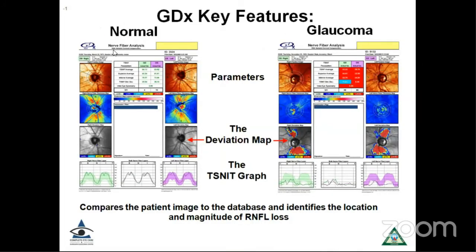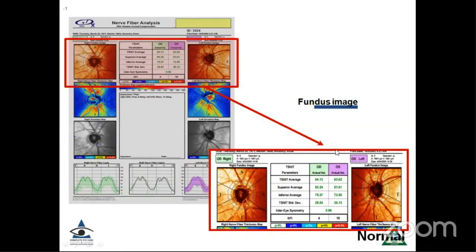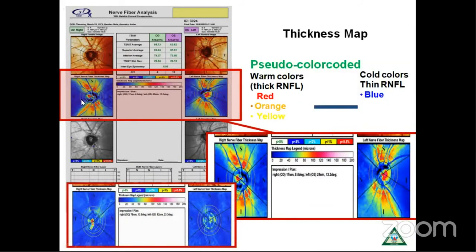Now, when we look at the GDX machine, this is how a GDX printout looks. So again, you have to look at the scan quality. What is the signal strength like? You can assess the fundus image. You can have the thickness maps, which are pseudo color coded. The red means a thicker nerve fiber layer. A blue area means the loss of the nerve fiber layer. Blue means thinner, and yellow means a little lesser thickness in the nerve fiber layer.